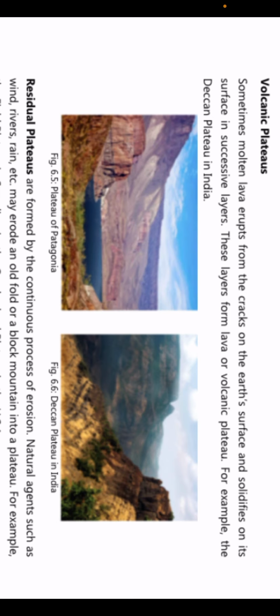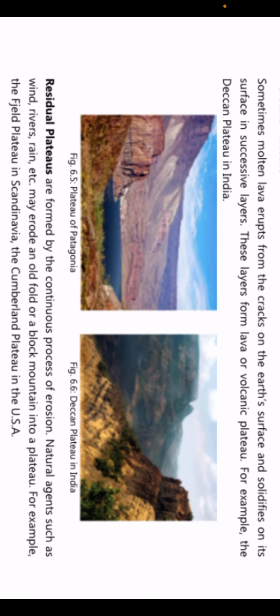Now these layers form lava or volcanic plateau. For example, the Deccan Plateau in India. जो Deccan Plateau India में है, that is one example. You can see it's kind of black in color also, because this is made by the lava which cool down हो गया था, जो erupt हुआ था volcano से.